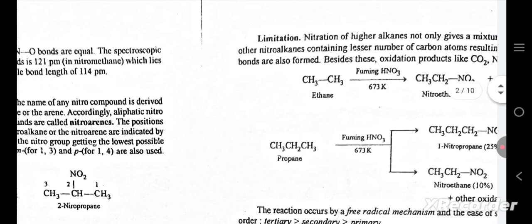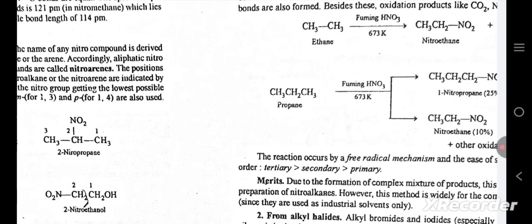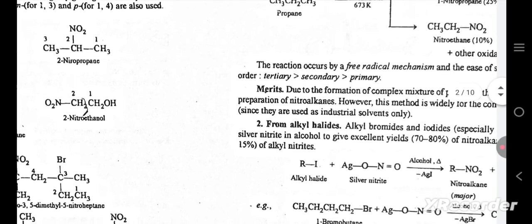Limitation. Nitration of higher alkanes not only gives a mixture of nitroalkanes but also nitroalkanes containing a lesser number of carbon atoms resulting from cleavage of C-C bonds. Besides these, oxidation products like CO2 and NO2 are also formed, say ethane to nitroethane, propane to 1-nitropropane, 2-nitropropane, nitroethane plus other oxidation products. The reaction occurs by a free radical mechanism and the ease of such order: tertiary, secondary, primary. Merits. Due to the formation of a complex mixture of products, this is not a good preparation of nitroalkanes; however, this method is widely used for the lower nitroalkanes since they are used as industrial solvents only.